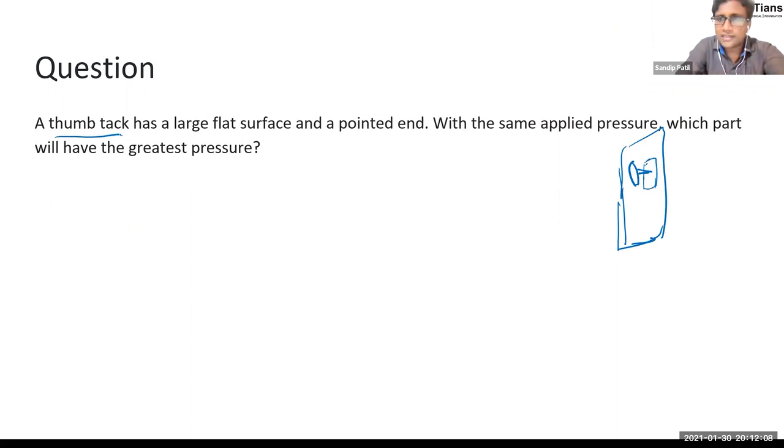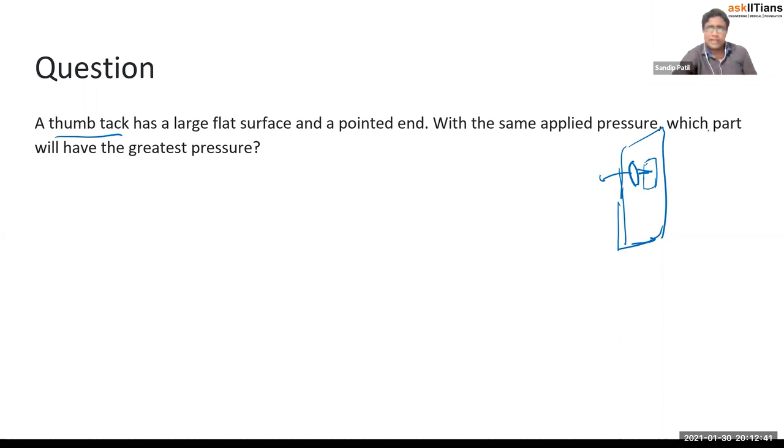This thumbtack has a large flat surface area. This is the large surface area, and this is the pointed end. With the same applied pressure, which part will have the greater pressure? Now we have already seen at the start of the lecture, in the case of nail and hammer, we apply the hammer's force on this side. Similarly, this is the thumbtack. We don't need the hammer for this. Just put the pressure of your thumb on this flat surface. Then obviously that point will have the greater pressure.